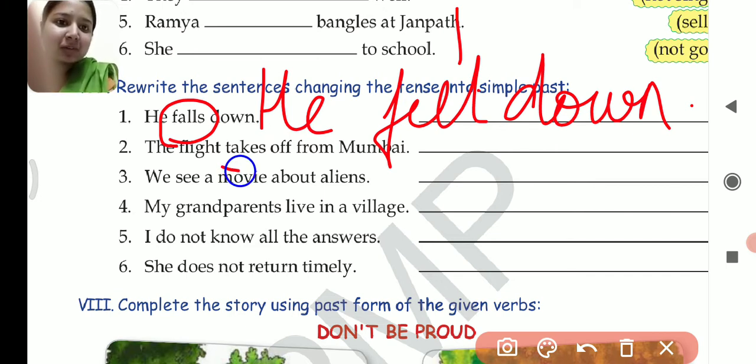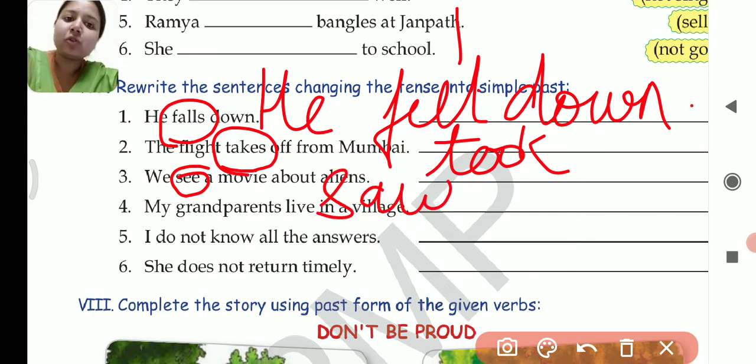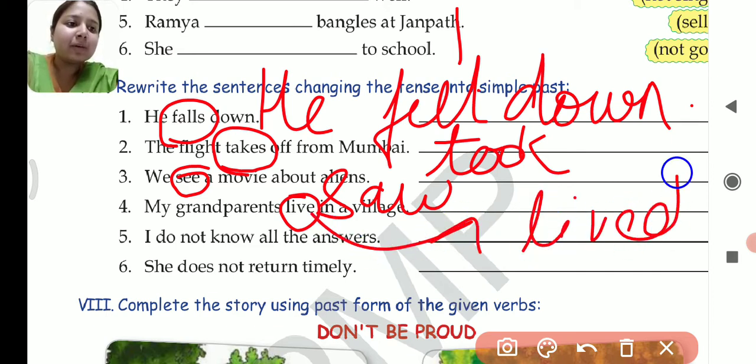The flight takes off. See, takes is the verb, so you have to change the verb. Takes will change into took. The flight took off from Mumbai. I'll only write the verb. You can write the rest of the sentence since space is limited. Next, we see a movie about aliens. See is the verb, so see will change into saw. We saw a movie about aliens. Next, my grandparents live in a village. Live is the verb, so live will change into lived. My grandparents lived in a village.